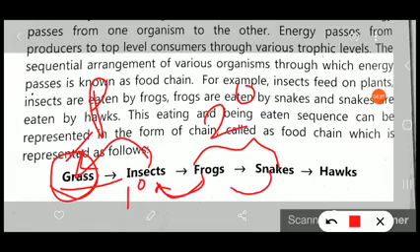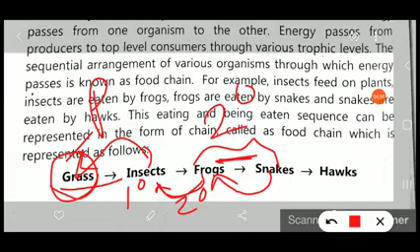That means energy is transferred from the insect to the frog, from the primary to the secondary level, and then from the frog to the snake, from secondary to secondary consumers.